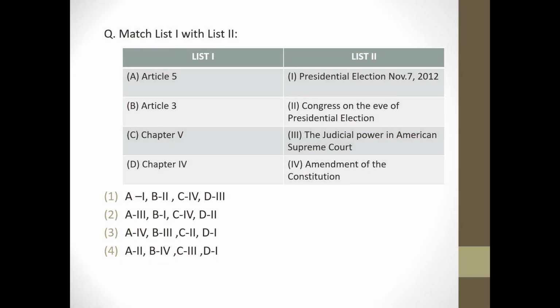Next question, match the following. Article 5, amendment of the Constitution. Article 3, judicial power in American Supreme Court. Chapter 5 is Congress on the eve of presidential election. Chapter 4, presidential election 7 November 2012. So answer will be option 3. ये अमेरिकन कॉन्स्टिट्यूशन के ऊपर है क्वेश्चन.